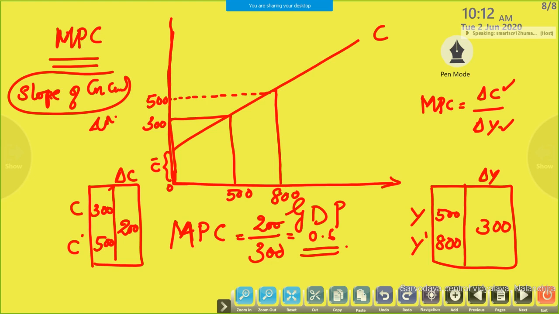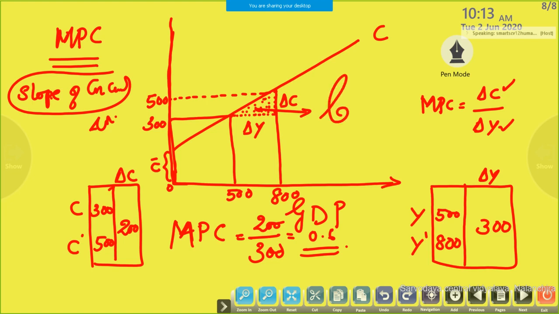Where we can mark this much increase in income. So this is delta Y, which causes this much increase in consumption. So this shaded part is the slope of the consumption curve. So this is MPC.